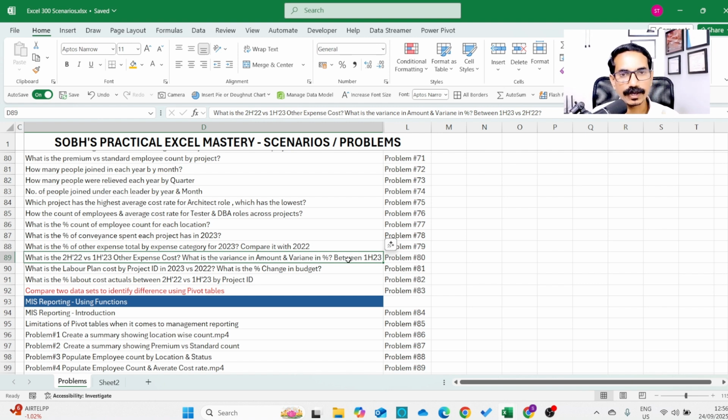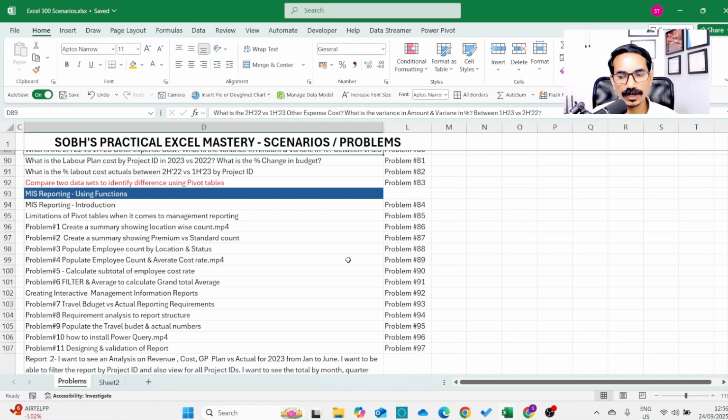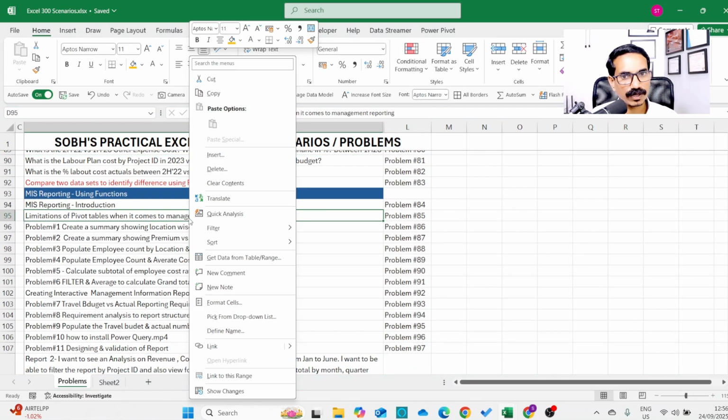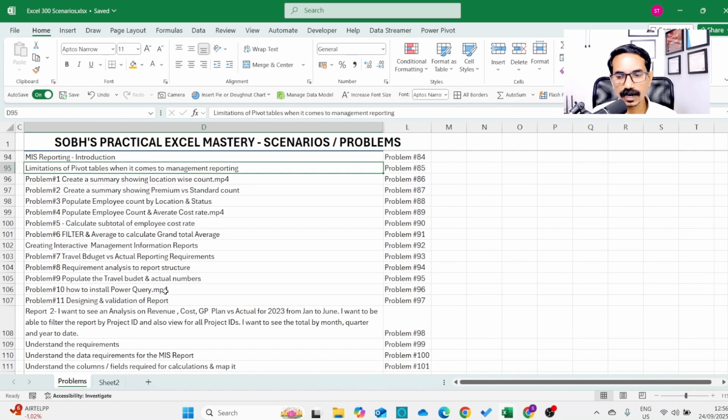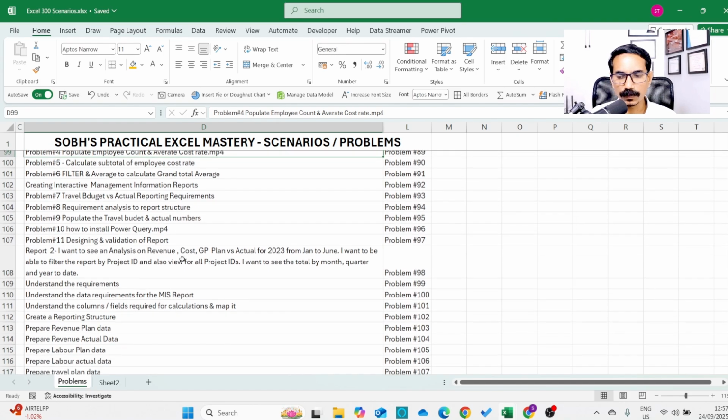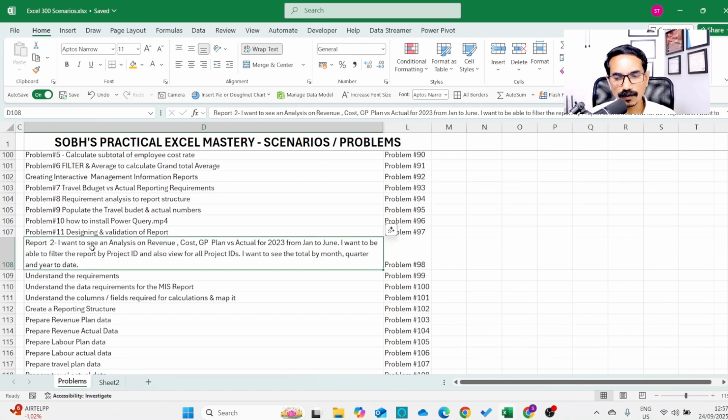So you will be solving problems again, and once you complete that, then you will be moving to reporting, where you will be working with all these data sets to build a budget versus actual variance analysis report. So it will start with the requirement analysis, and then you will be solving problems one by one. For example, in report 2, I want to see an analysis on revenue, cost, GP, plan versus actual for 2023 from January to June. I want to be able to filter the report by project ID and also view for all project IDs. I want to see the total by month. So this is how the requirements you will be working on in this course.